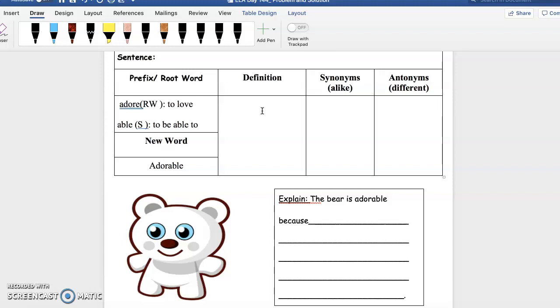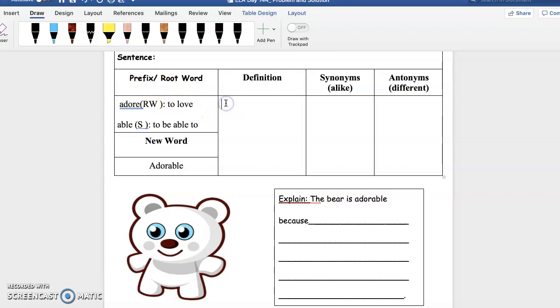I want you guys to notice how the word changed. Adore has an E at the end. When you put two vowels together, E and A, the E actually disappears, okay? And so it becomes ADORABLE.